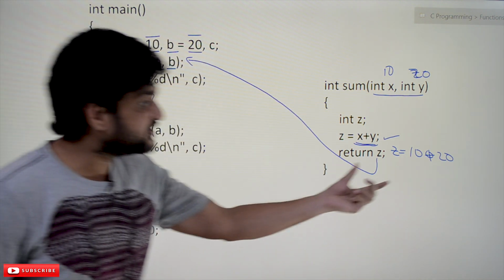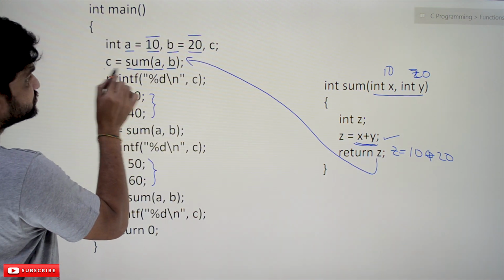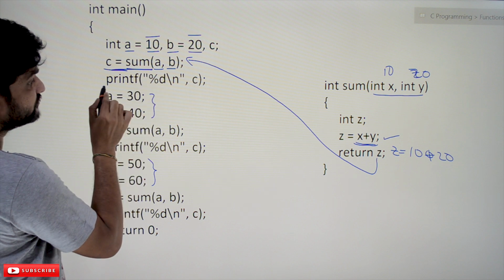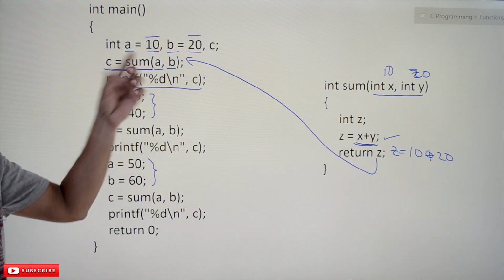So what is the z value? 10 plus 20 is 30. 30 will be returned back and it is getting stored in C. And we are trying to print the value of C. The value of C is 30.